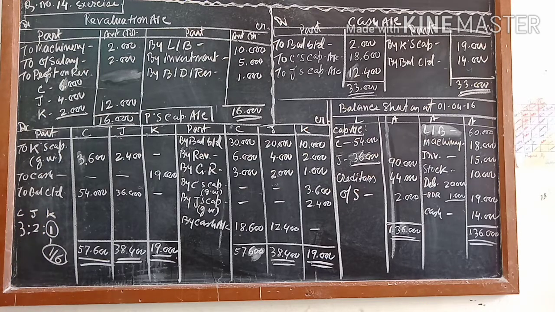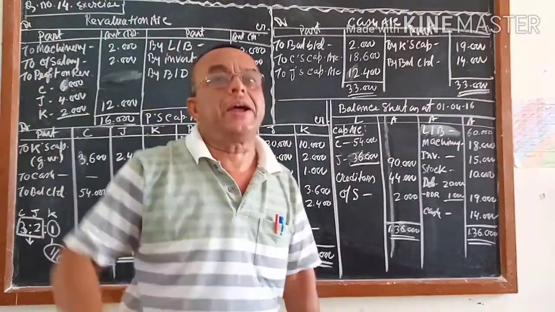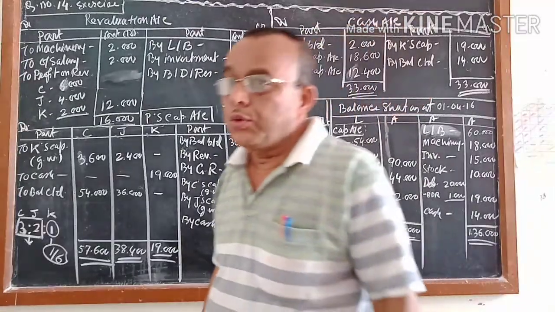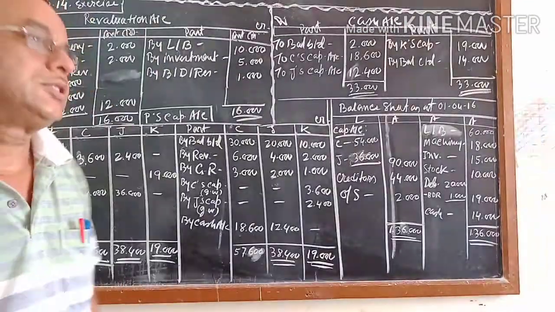Chirag's share was 3/6. Jigar's share was 2/6. Keshav's share was 1/6. Now Keshav is going, so the remaining shares are 3:2. 3:2 will be the new share, and the old share is 3:2:1. When one partner is out and nothing is mentioned, you have to follow the 3:2 ratio. You might think, sir, what is the change? In the beginning it was 3:1, now it is 3:2. Yes, there is a change. What change?